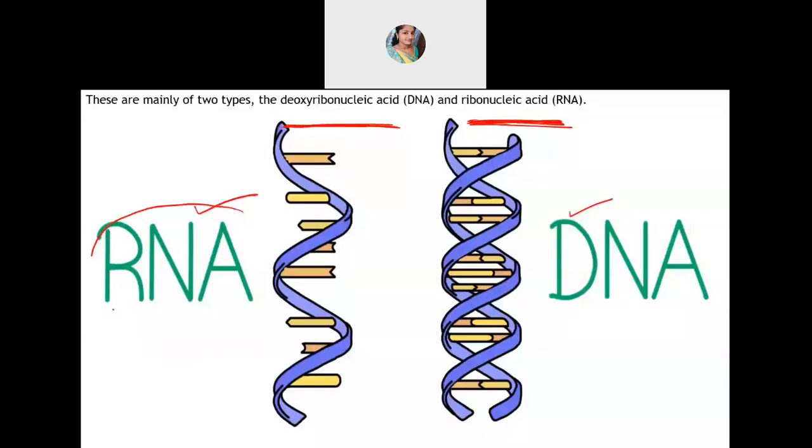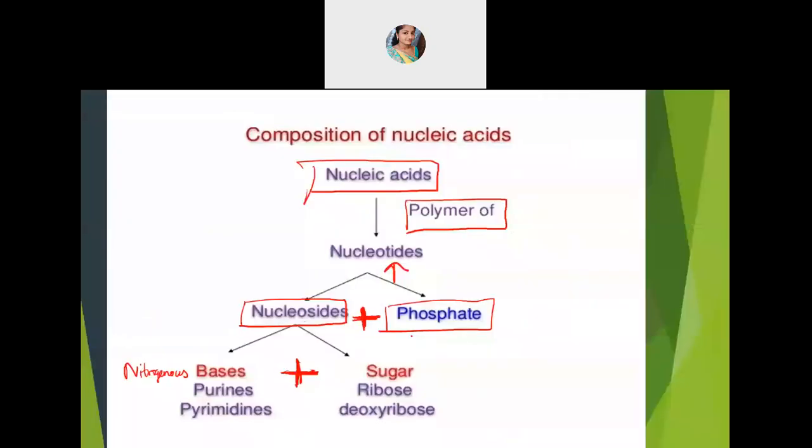Okay, so we'll start with nucleic acid. In simple language, I'll tell you, there are two kinds of nucleic acid you are studying. One is RNA and the other one is DNA. You can see here. Let's go for the components of this. I'll directly go for the components.